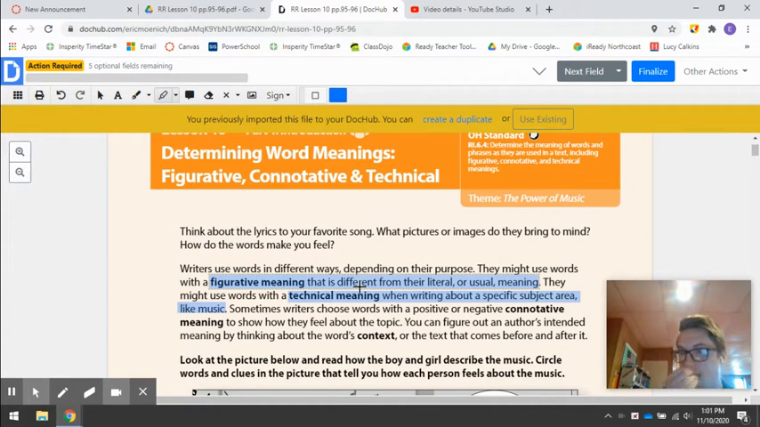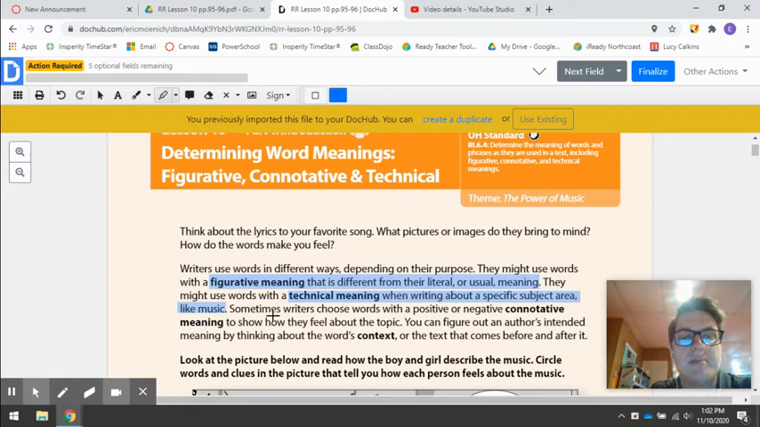So the example that I gave to you guys is the word crescendo, right? The technical meaning of that word in music is to slowly get louder, right? Or to get louder, right? But if I were to say that the action in the movie was crescendoing to a breaking point, I'm not talking about music, but I am talking about something getting more and more intense. So I would be using the figurative meaning in that case, whereas the actual technical meaning is that it's for music to get louder, right? So that's the difference between figurative and technical.